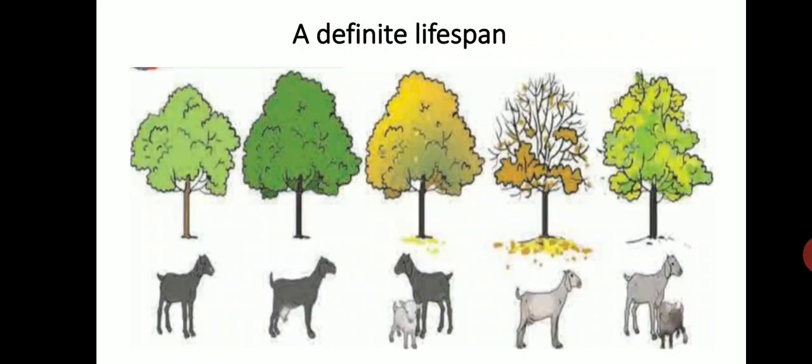What is the meaning of lifespan? Lifespan is the period between the birth of that animal till the end or death of the living organism. So, this is known as a lifespan. Each and every living organism which is present on this earth has a definite lifespan.